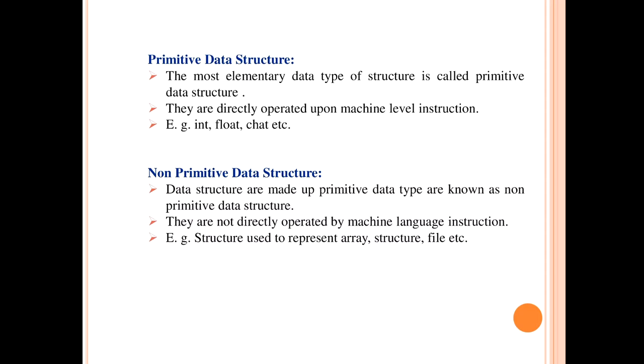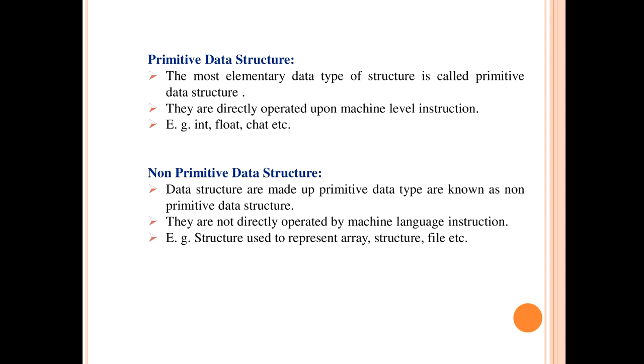The first data type is primitive data structure. The most fundamental or most elementary data type structure is called a primitive data structure. These primitive data structures are directly operated upon by machine level instructions. You know, machine level instructions means the instructions which are only understood by the computer and are made up of zeros and ones. The examples of primitive data structures are integer, float and character.